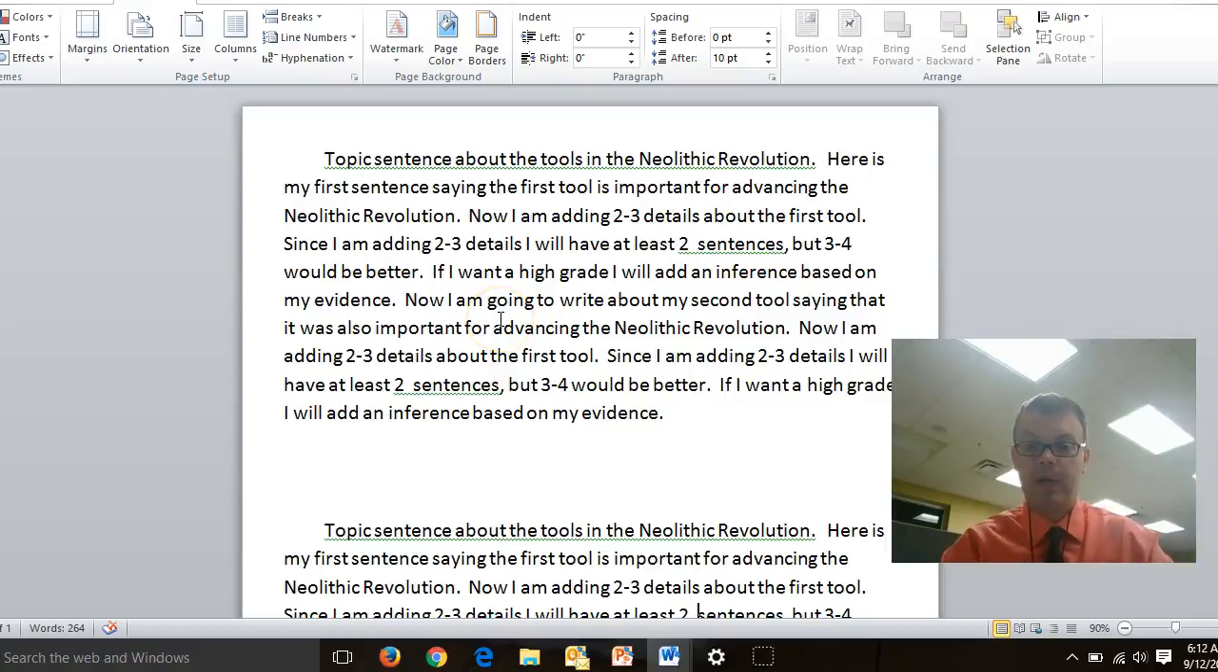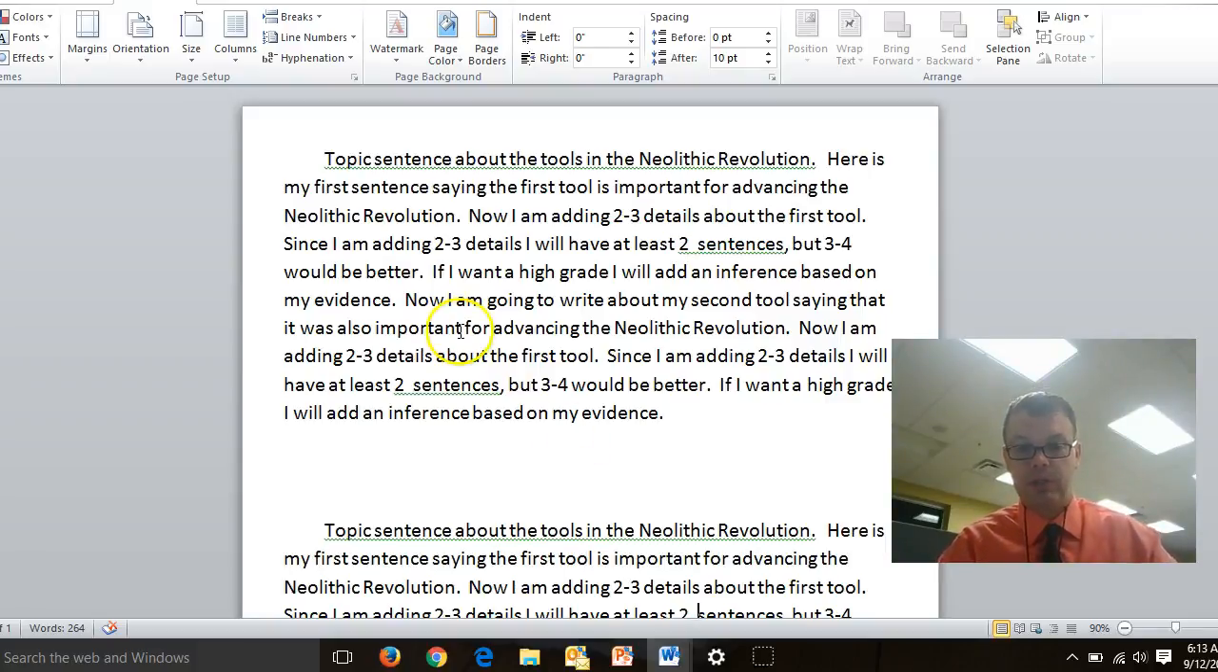If I want a high grade, I'll add an inference based on my evidence. And that's where you put that if you want to get those 6 points that we talked about. If I want a high grade, next here, now I'm going to write about my second tool, saying that it was also important for advancing the Neolithic Revolution. Again, I'm adding 2 or 3 details. Since I'm adding 2 or 3 details, I will have at least 2 sentences, but 3 or 4 would be better. If I want a high grade, I'll add an inference.